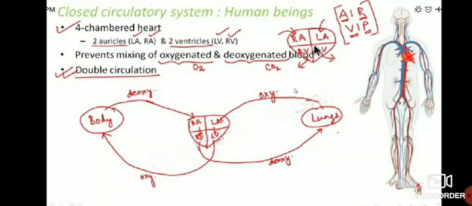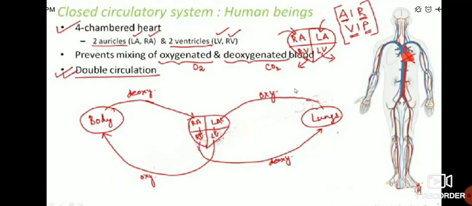That's why this is called a closed circulatory system, because one circulatory route transports the oxygenated blood to the different parts of the body, and another route carries the deoxygenated blood from different parts of the body to the right auricle, then to the right ventricle and to the lungs.